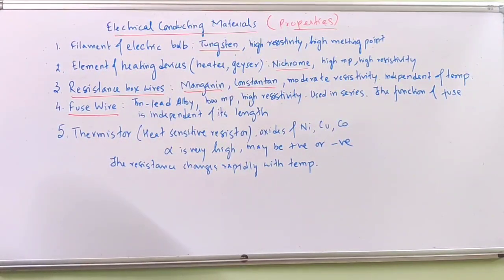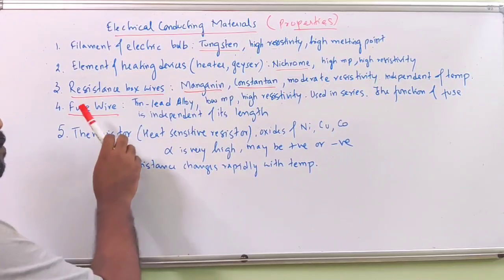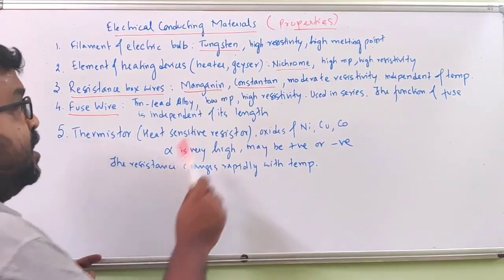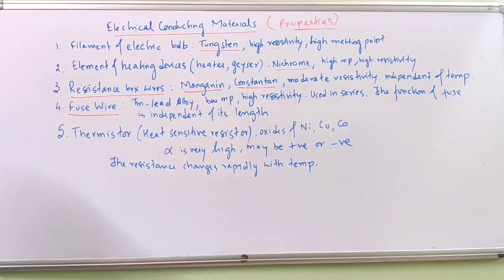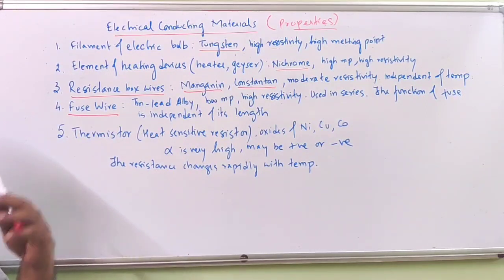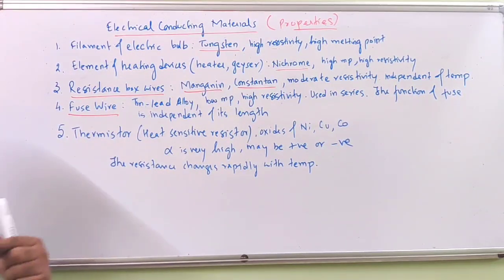And what is its property? It must have a low melting point, very important, so that if a very high value of current comes and a large amount of heat is generated, this fuse wire should melt and break, so that it is able to safeguard the other electrical household appliances.